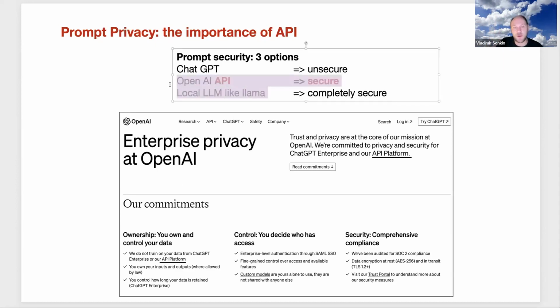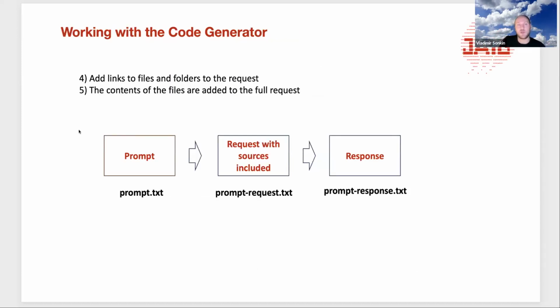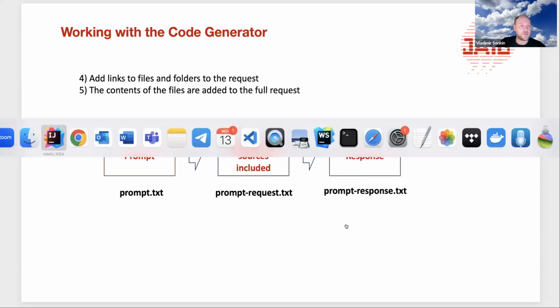There is another option to use a local LLM, but local LLMs at the moment are much weaker. And in all benchmarks, ChatGPT is the most powerful of contemporary LLMs. Okay, and I will demonstrate it in the code generator. So we will take the prompt, and also we will get the sources included in the prompt, and then we will get a response. Okay, and let me start the demonstration.